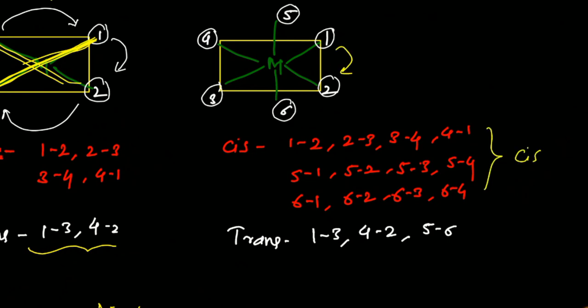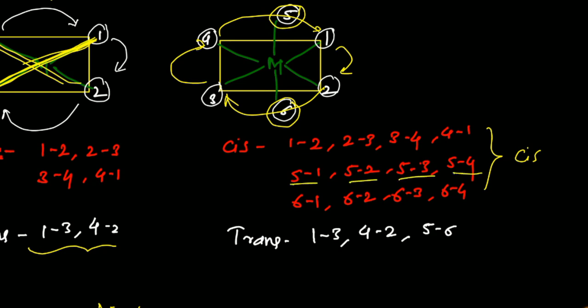Now, 1, 2, then 1, 2, 3, then this one, then this one, these are the 4 positions. With respect to 5 and with respect to 6, we have another 4 positions each. So, 5-1, 5-2, 5-3, 5-4, 6-1, 6-2, 6-3, 6-4, all are cis positions, okay. Besides that, we also have 4 more positions. So in total there are 4, 4, 4, 12 positions called cis.